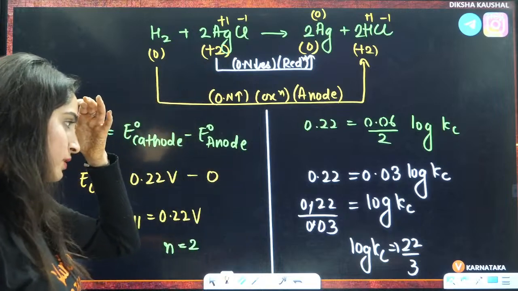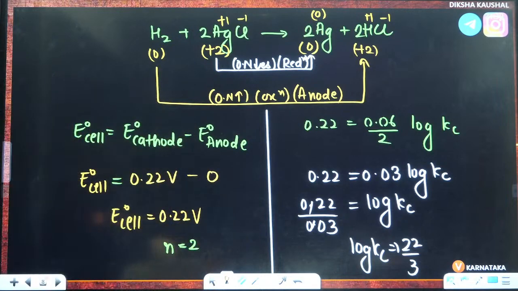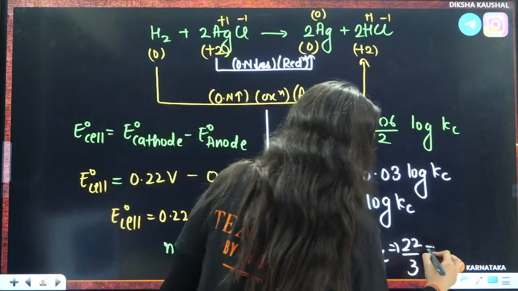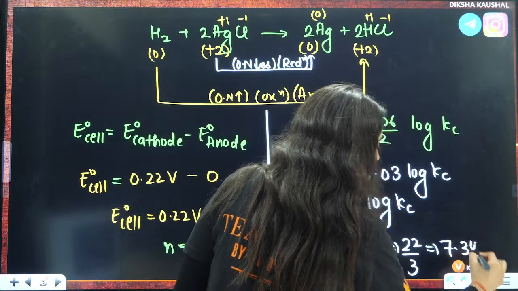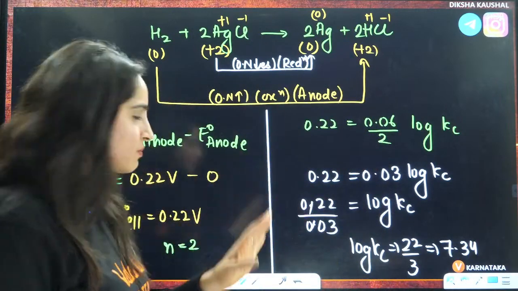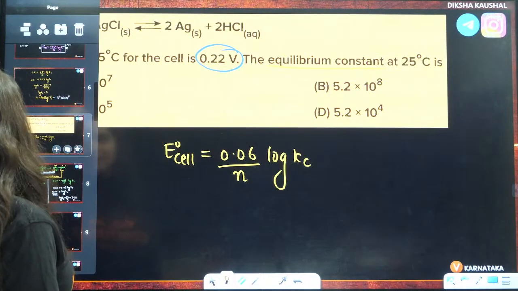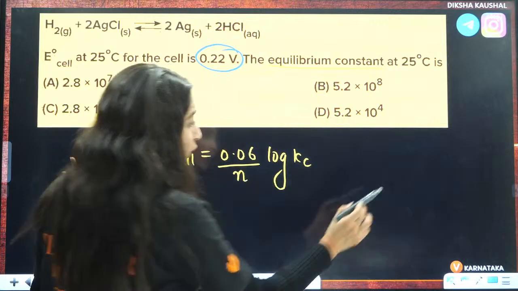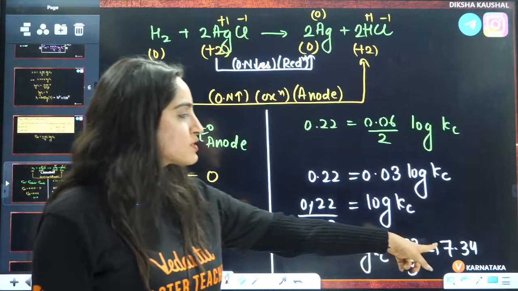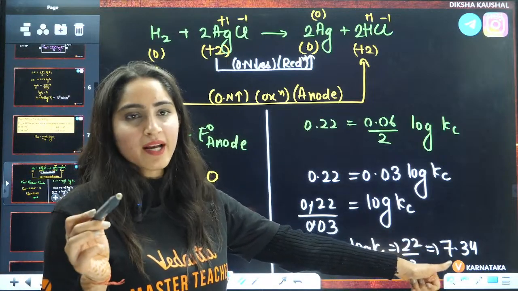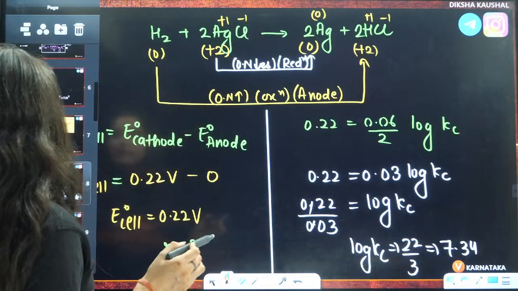You need to find out the value of this thing, right? 22 by 3, wait a second. 22 by 3 will be equal to 7.33, that is 7.333 something. So, I'll take it as 7.34, right? It is somewhat the same as 10 raised to power 7 only. If you want to get a rough idea, so log Kc of 7 is 10 raised to power 7, right? So, 7.34 will also be 10 raised to power 7 only.